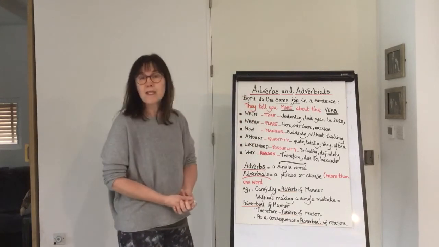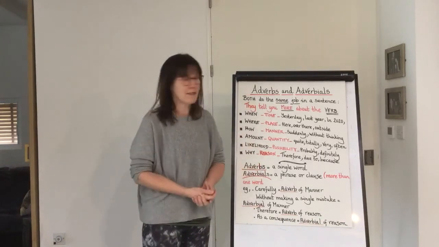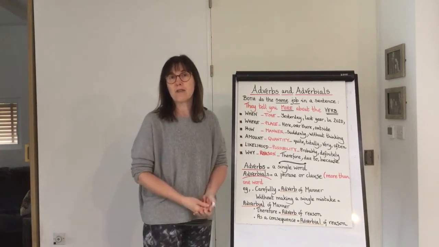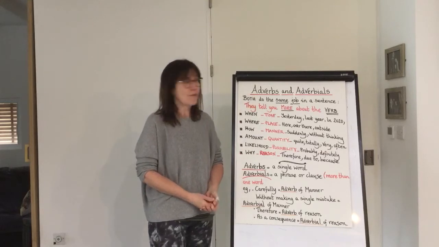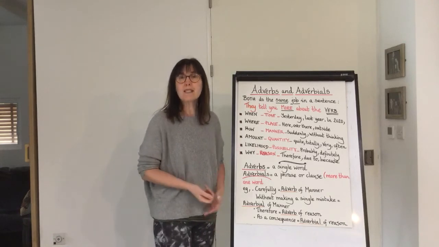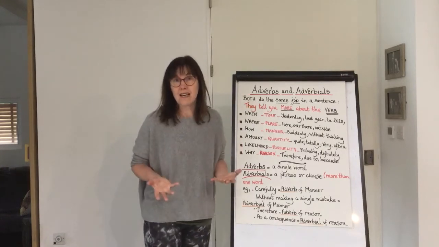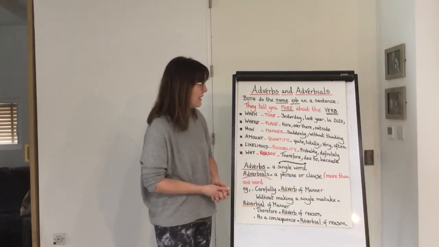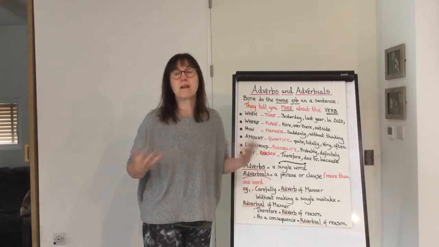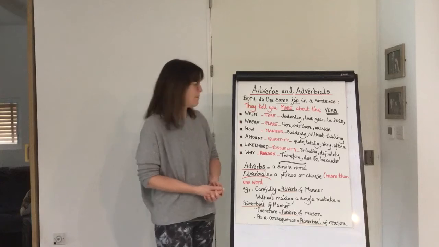Okay, adverbs and adverbials. They both do the same job, basically, within a sentence. They tell you more about the verb, so they're always adding extra information into the sentence. They're either telling you when the verb happened, and these are called adverbs of time. So words like yesterday, phrases like last year, in 2020, in Victorian times, this afternoon. So they're all adding information to the verb about when it happened.